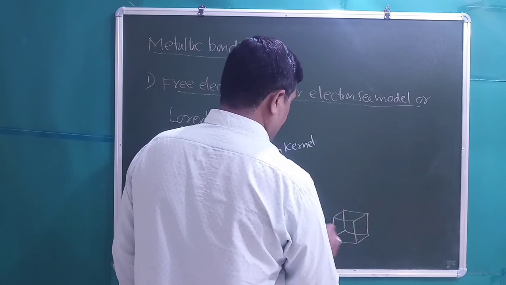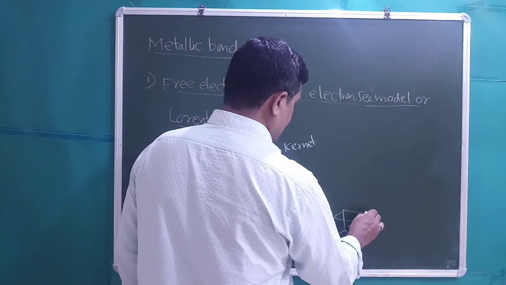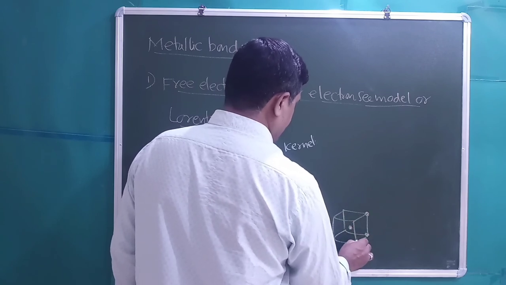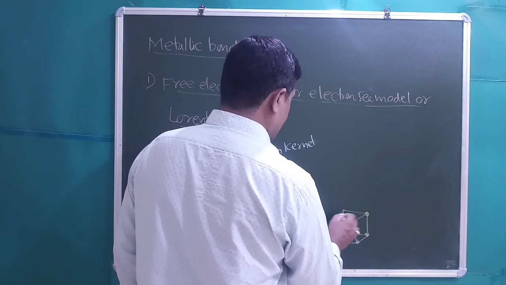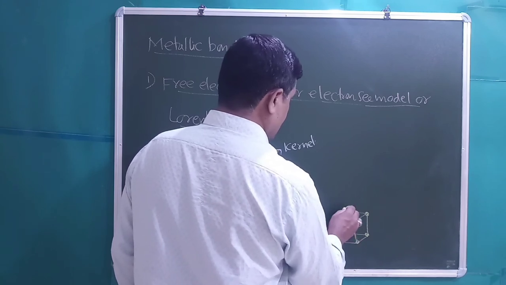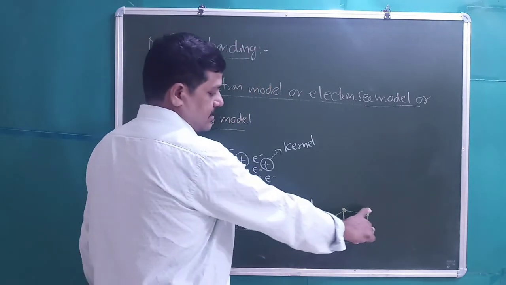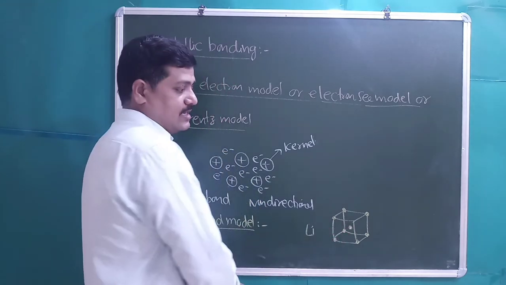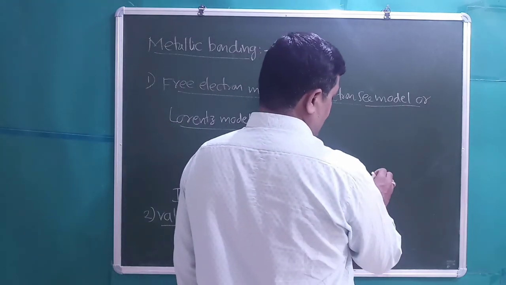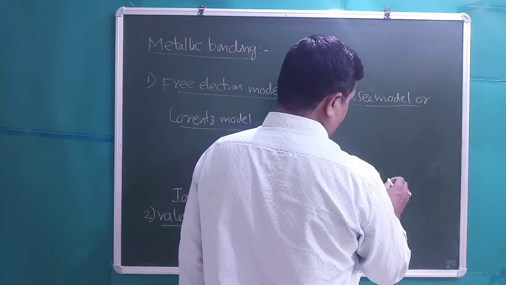There is a force of attraction between those 8 Li and the 1 Li which is present at the body center. According to this model, a covalent bond is assumed between lithium atoms.